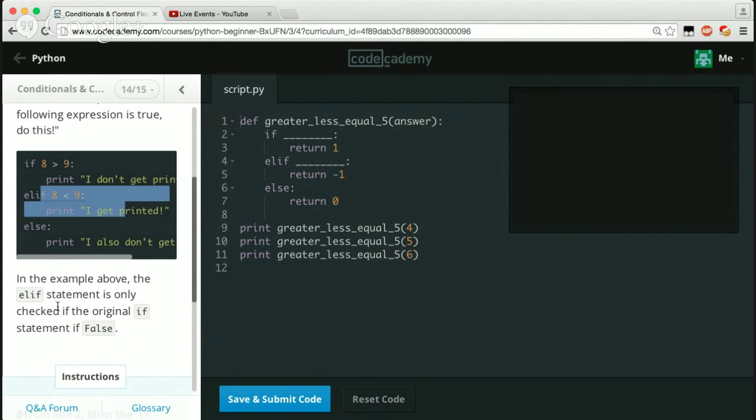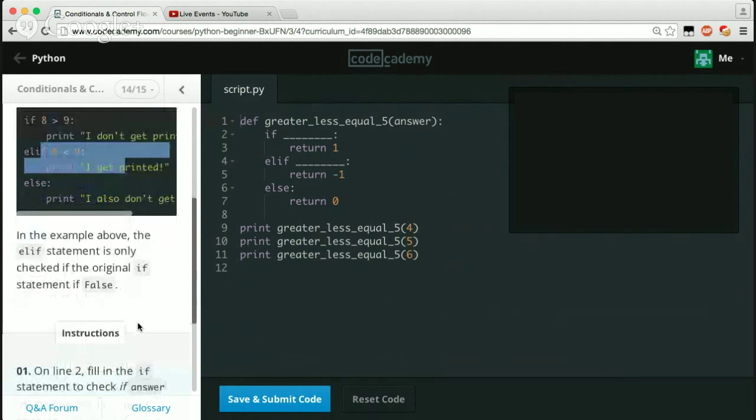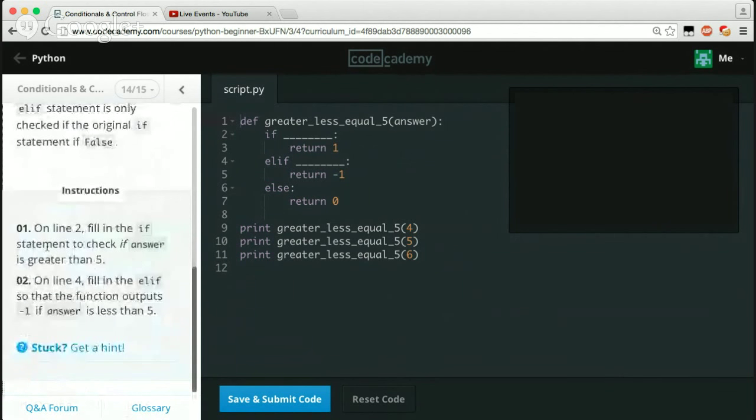In the example above, the else if statement is only checked if the original if statement is false. So on line 2, fill in the if statement to check if answer is greater than 5. If answer is greater than 5, return 1. Then on line 4, fill in the elif so the function output is -1 if the answer is less than 5. So we go ahead and say answer is less than 5.